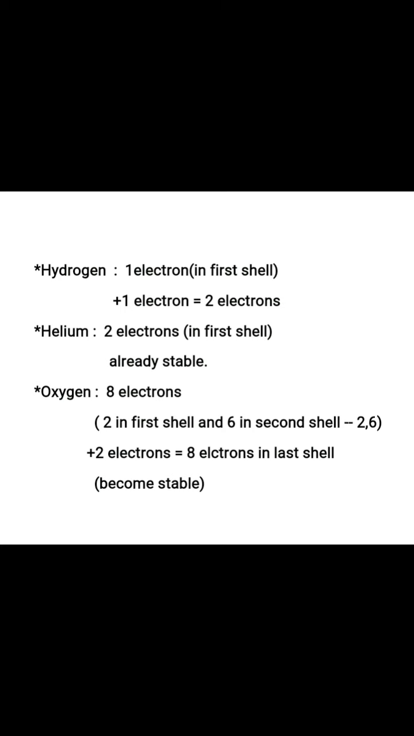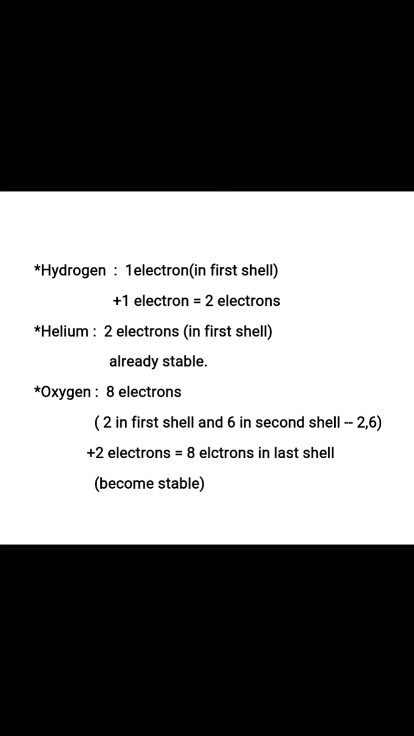Then helium, as you know, it is a noble gas. Actually it has 2 electrons in the first shell, and it is already stable, so it is a noble gas because it already fulfilled the criteria of stability. Helium has 2 electrons and these 2 electrons are present in the first shell, and the first shell can accommodate maximum 2 electrons, so it is already stable.